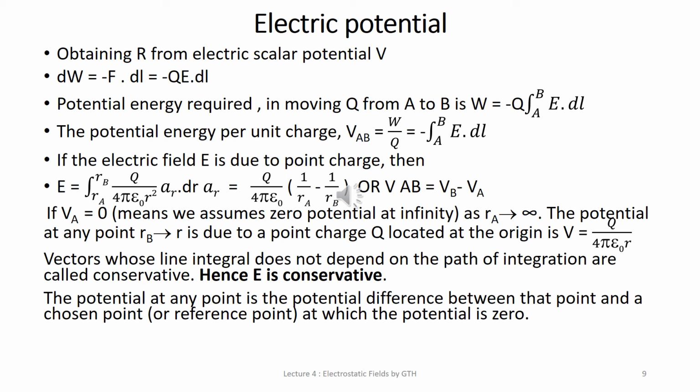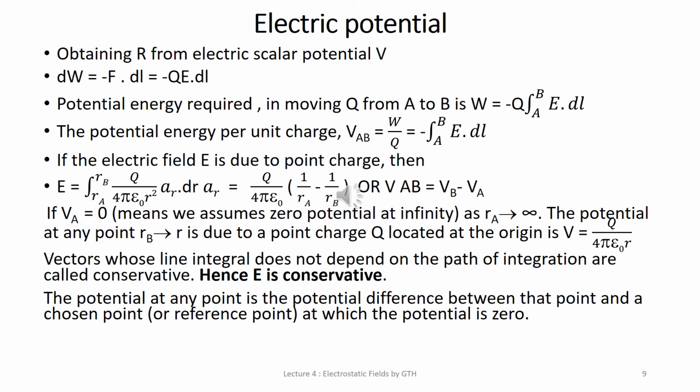Before deriving the expression, we will need the definition of work done. Here work done is written as F dot dl, and F is nothing but the Coulomb's force. So we can write it as minus QE. This minus sign indicates the work done by the external agent. F is equal to minus QE is substituted, and dl is the displacement. So work is equal to force into displacement, and the dot product is written here.